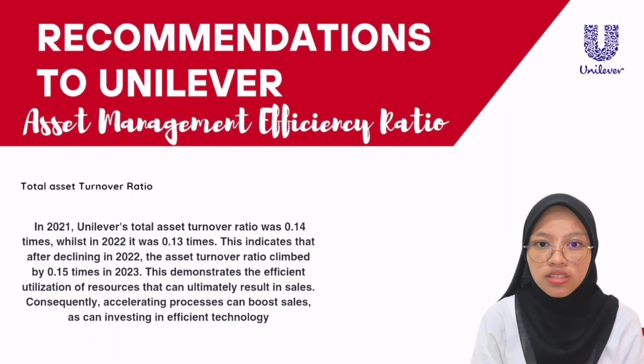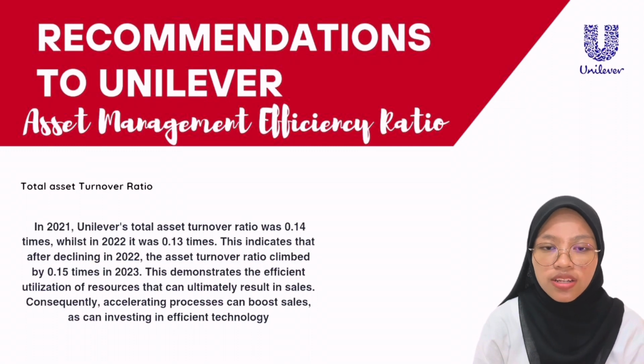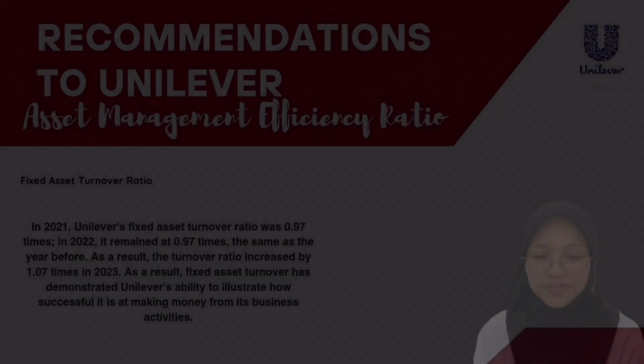The next recommendation to Unilever is the asset management efficiency ratio. First, total asset turnover ratio. In 2021, Unilever's total asset turnover ratio was 0.14 times, dropping to 0.13 in 2022, but improving to 0.15 in 2023. This reflects more efficient resource utilization, leading to increased sales.